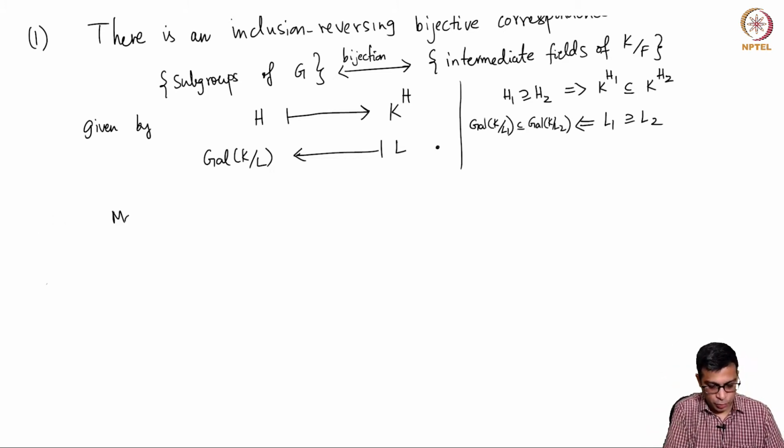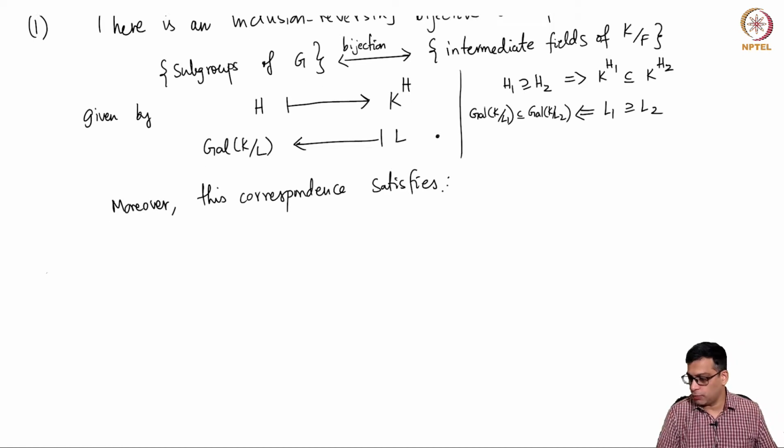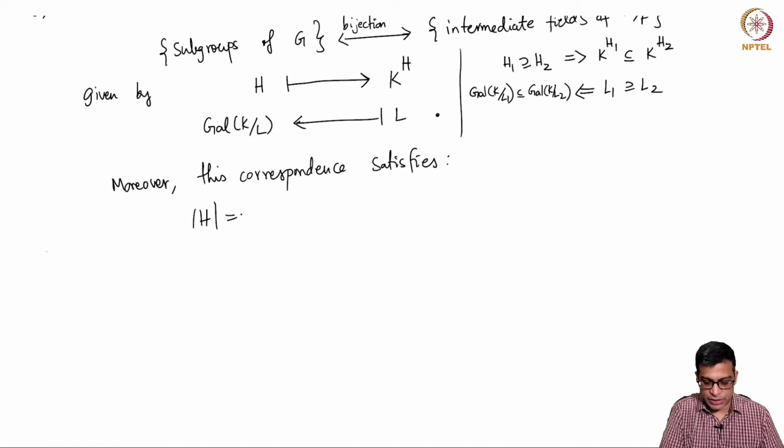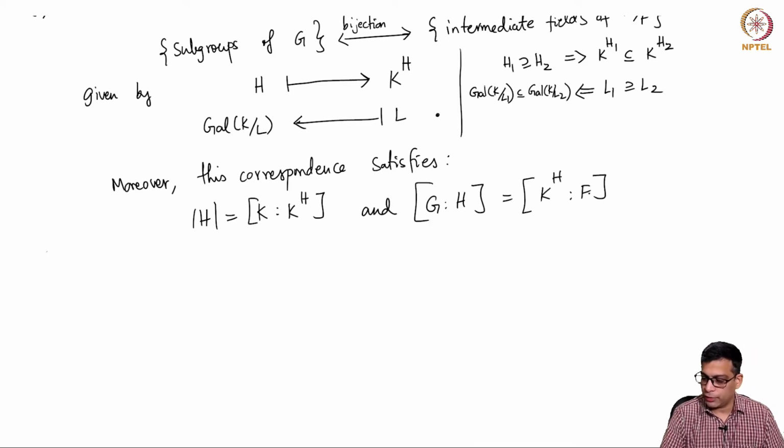this correspondence satisfies the following equalities. The order of H is the degree of the field extension K over K^H, and the index of H is the degree of the bottom extension.